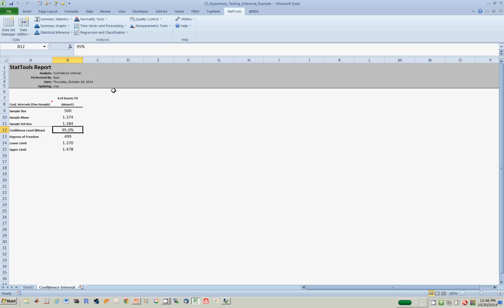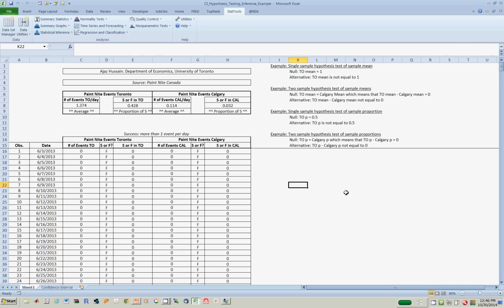If you want to build a 95% confidence interval, the degrees of freedom would then be 499, and the lower limit of the confidence interval is 1.27. The upper limit is 1.478, which means with 95% confidence, we are sure that the true Toronto mean is between 1.27 and 1.478. In plain English, the true number of events per day in Toronto with 95% confidence is between 1.27 and 1.478.